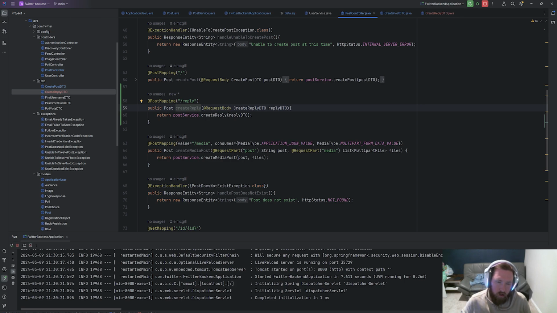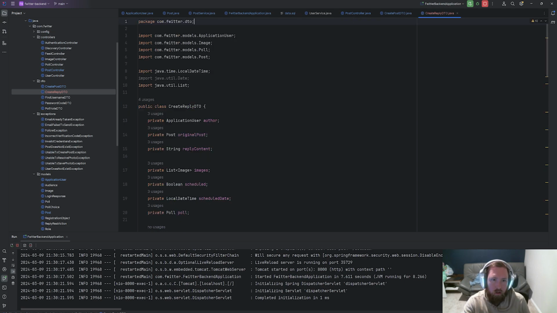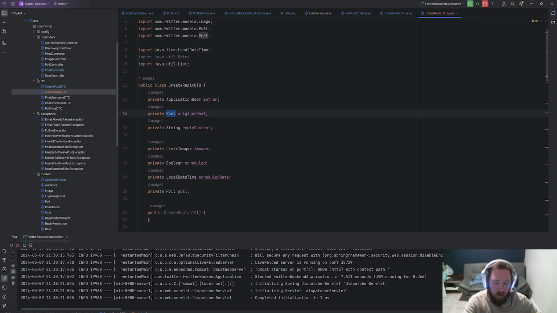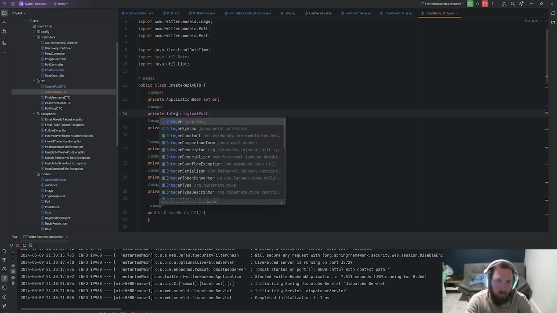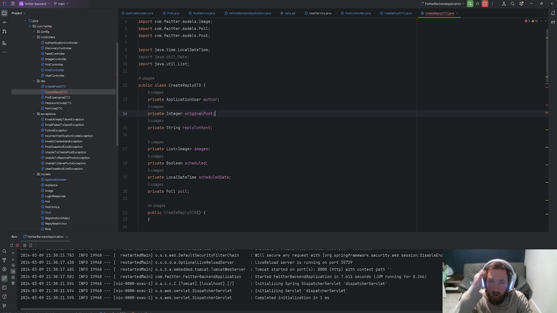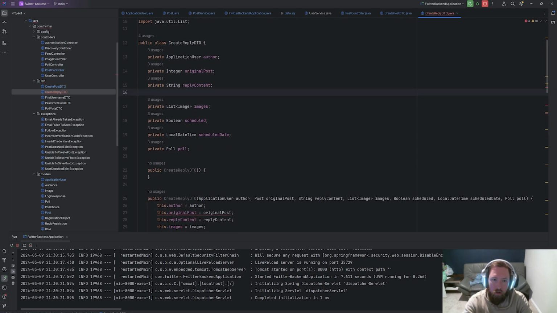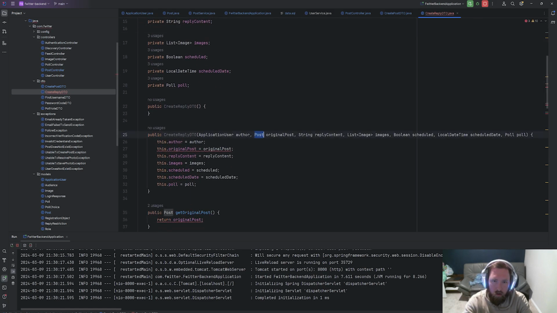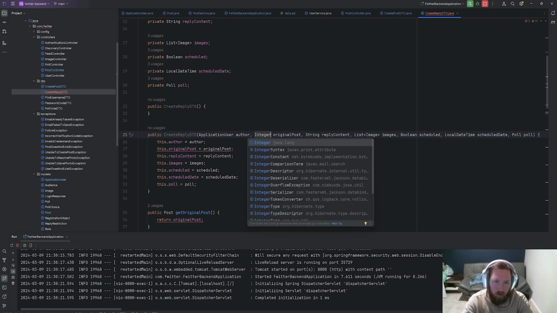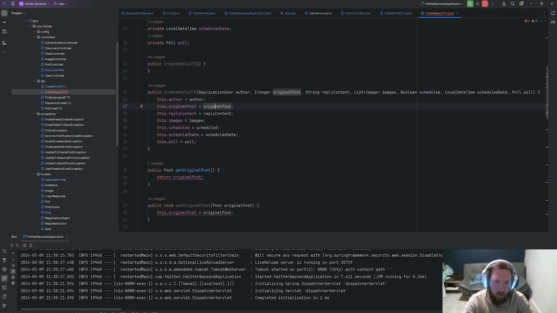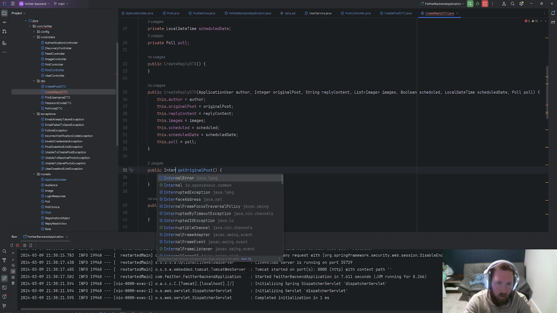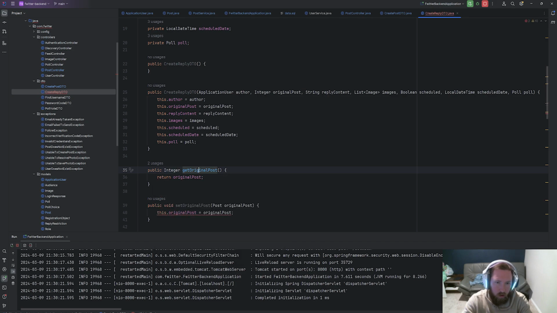Now the thing that sucks is we need the original post. So let's change this. So original post, let's change this to an integer to make our lives easier. And now inside of here, we'll make this an integer. Okay. And this will be an integer. And this will be an integer. Now this is going to break some things, but it's fine. It's going to break some things inside of post service.